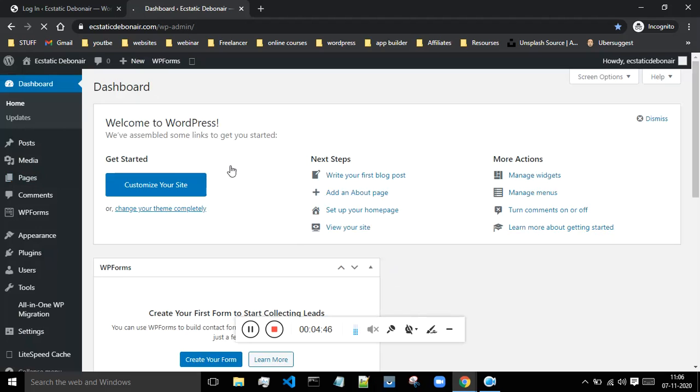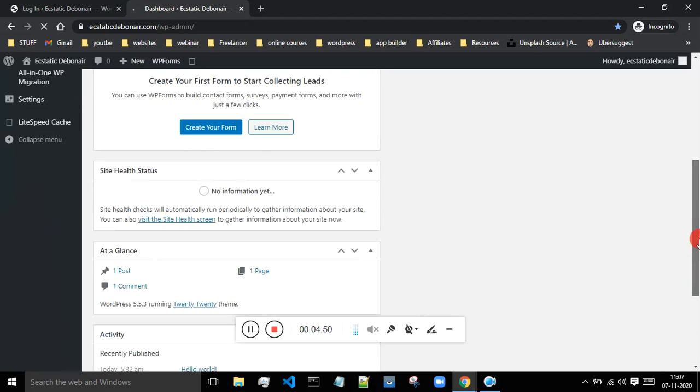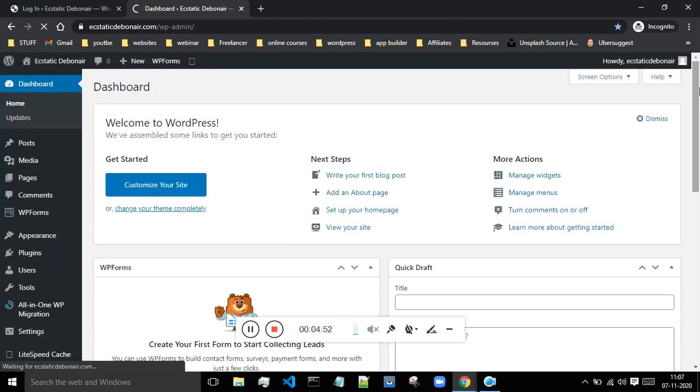And this is how you can log into your dashboard of your website from anywhere you want. Okay, so this is how you have to install and log into your dashboard.